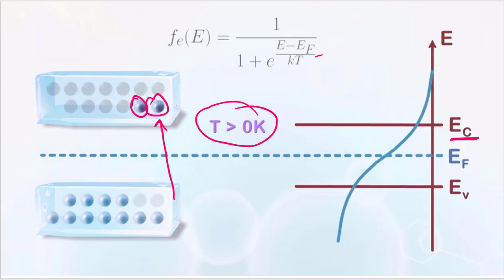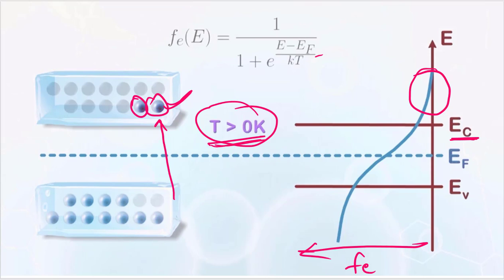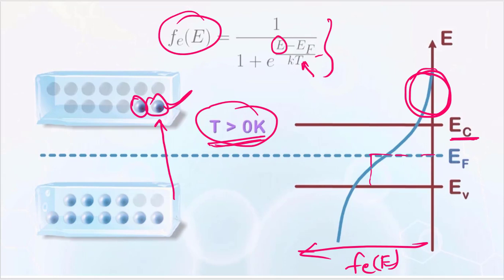Okay, so at T greater than 0 Kelvin, there would be some probability and it will be non-zero, and you can see in the graph we are having the non-zero probability, so this is the probability. Instead of having this case, we are having the non-zero probability here. You can also look at this when the temperature is non-zero, and if you take E greater than EF, then there would be non-zero probability. You can also calculate this mathematically. Okay, that is fine.